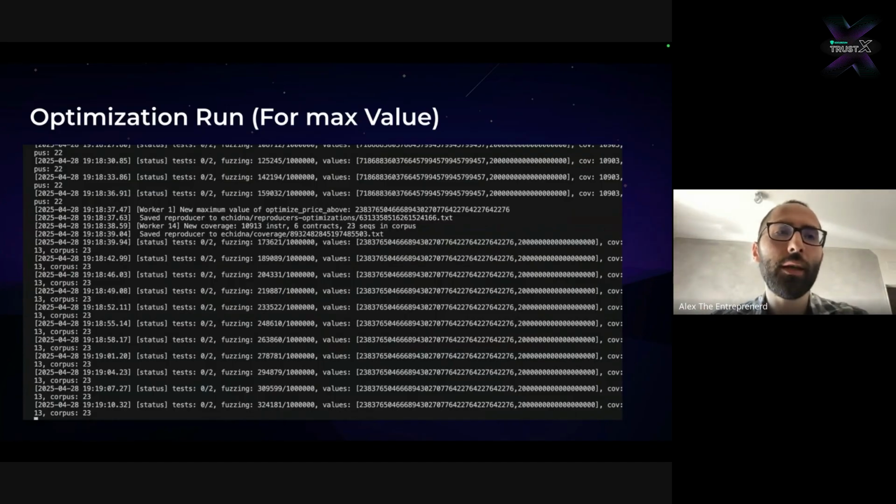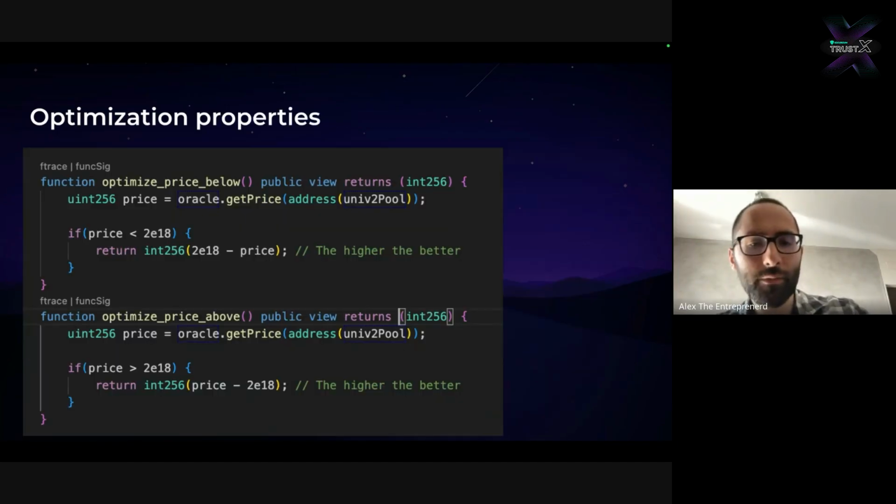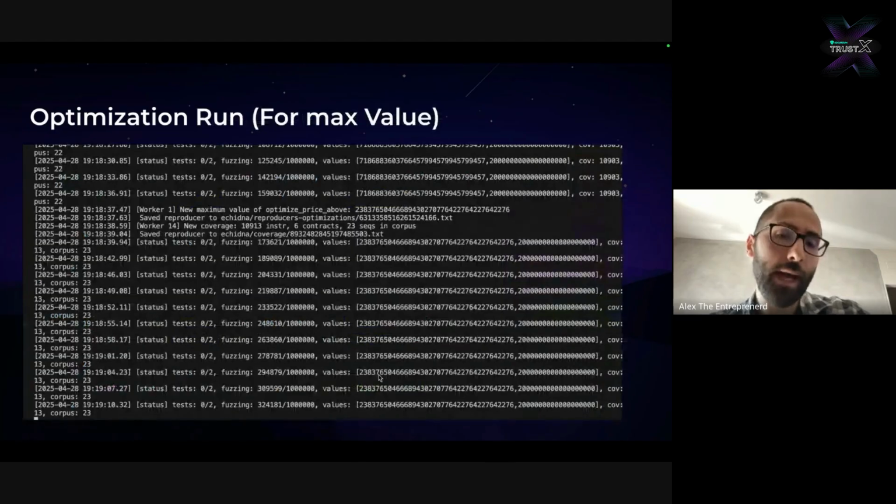And so it technically is not the maximum impact. However, in practice, Echidna tends to be pragmatically giving you a very high value. And so once you have such a value, you typically are able to escalate it yourself. So we know there's a big value in the price above, right? Meaning that our delta of the price is abnormally high.